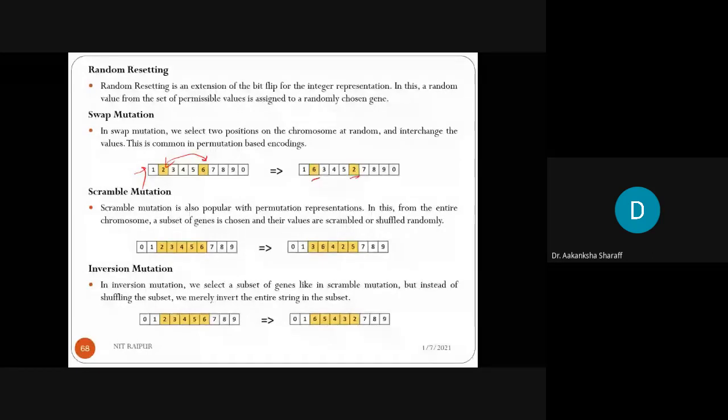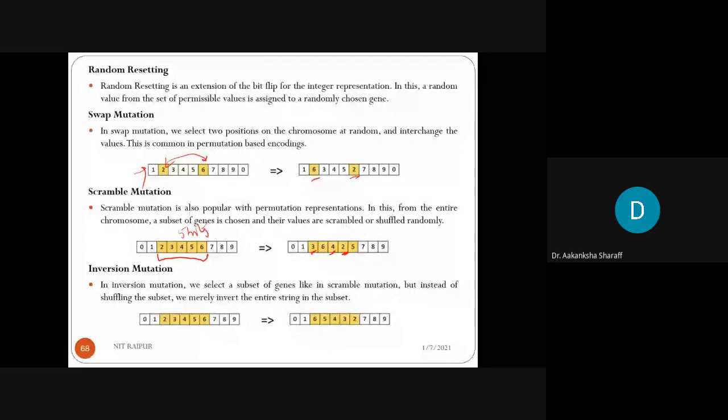Now scramble mutation. What happens in scramble mutation? It is also popular with permutation representation. In this, from the entire chromosome, a subset of genes is chosen and their values are scrambled or shuffled randomly. Like here, we have chosen 5 bits to perform the mutation, and we can shuffle them randomly. Like here we have placed 2 here, 3 at the beginning position, 4 at the third position, 4 is remaining in the same position, and 6 and 5 here.